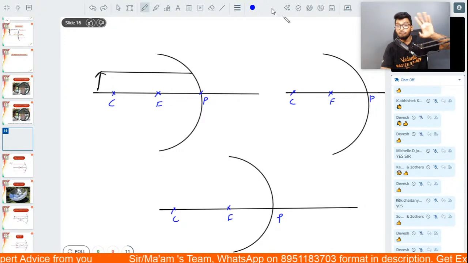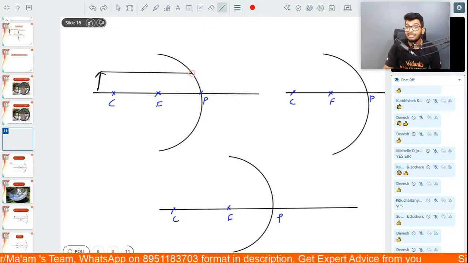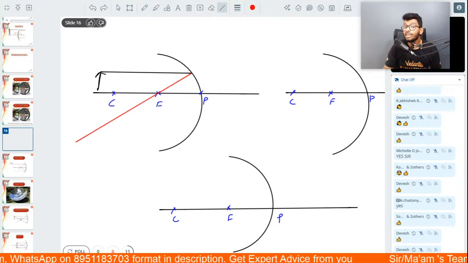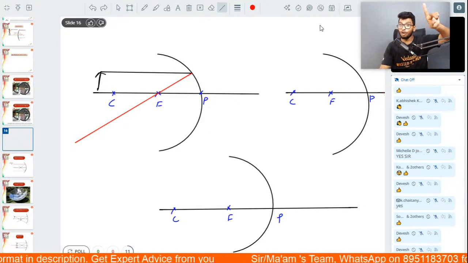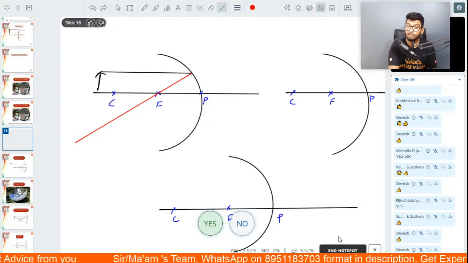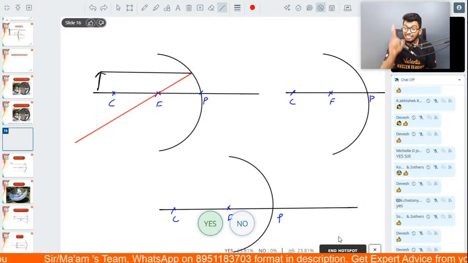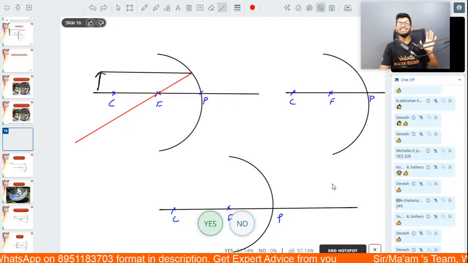If there is a ray of light parallel to the principal axis, then after reflection, this ray of light will always pass through the focus. Got it, people? If you have a ray of light parallel to the principal axis, after reflection, it will always pass through the focus. This is the first standard incident ray.